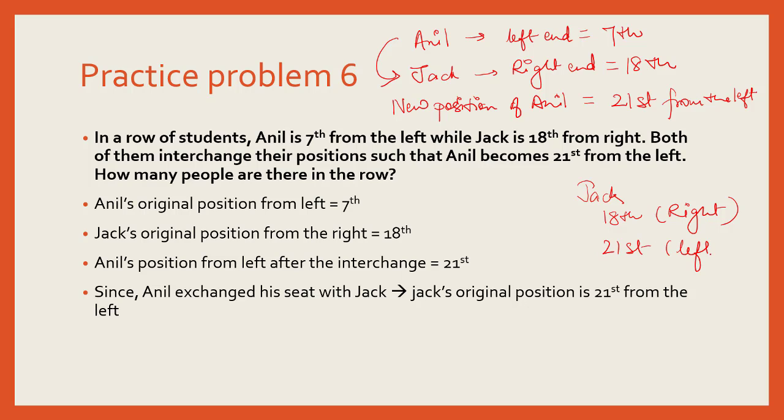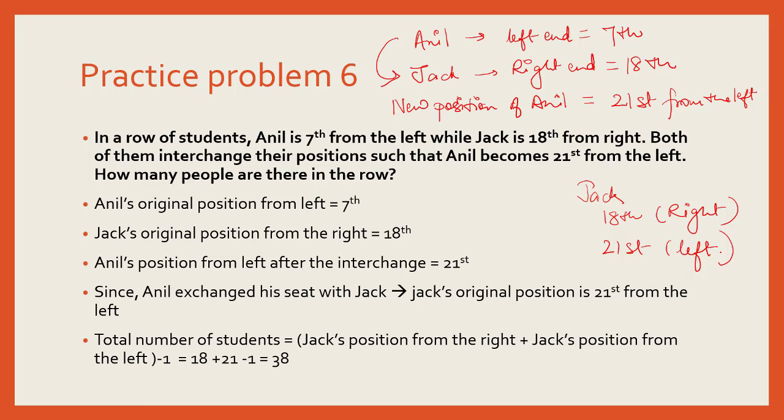So we have converted this question into the form of the previous question, where we now have the rank of the same person from the left end and the right end. And now we can easily find out the total number of students. Now this has become really an easy question. All we have to do is Jack's position from the right plus Jack's position from the left minus 1, leading us to 18 plus 21 minus 1, which is 38. So we can say there are total 38 students.